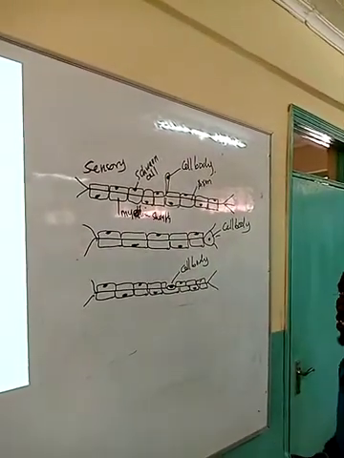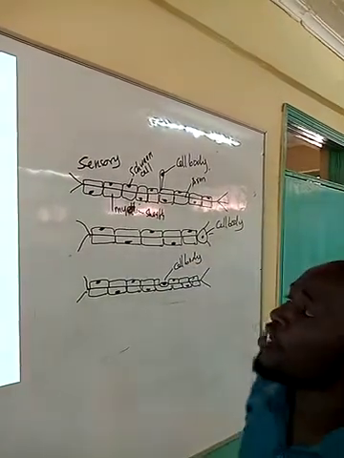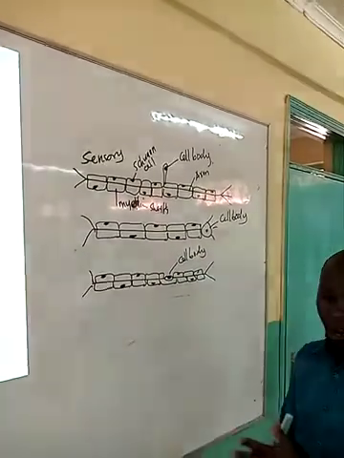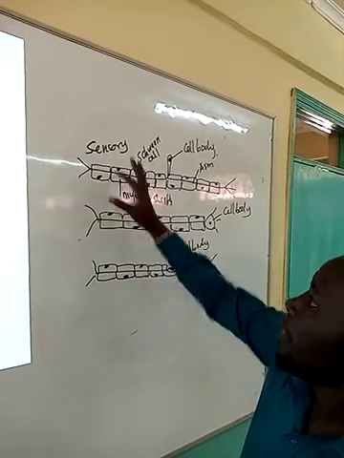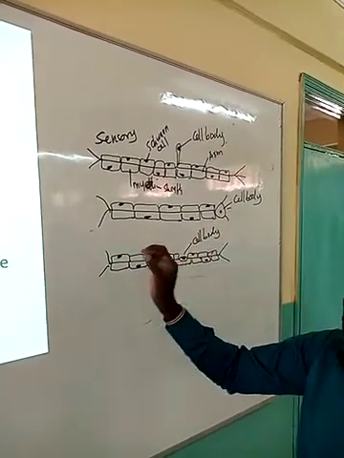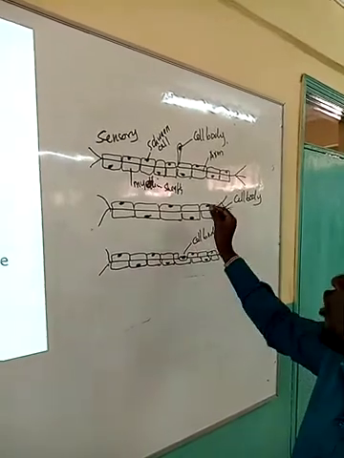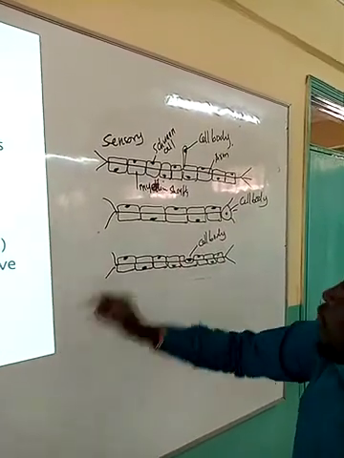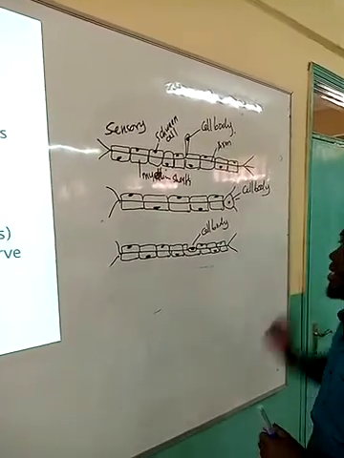So this cell body is always connected to the receptor organs. Why is it that? The main function of the sensory neuron is to transmit a nerve impulse from the receptors to the central nervous system.